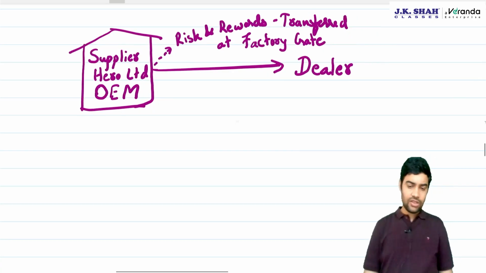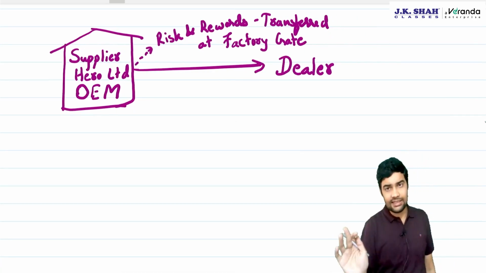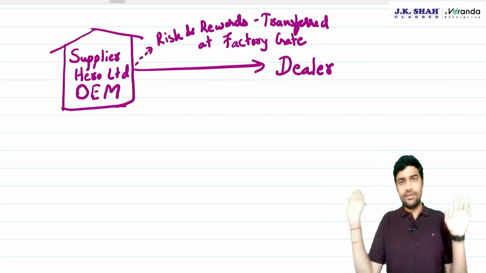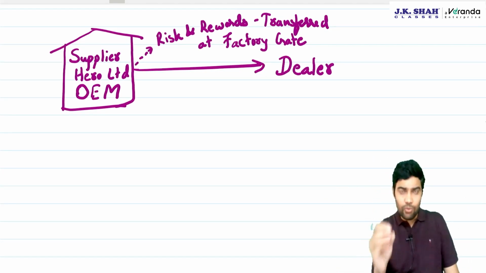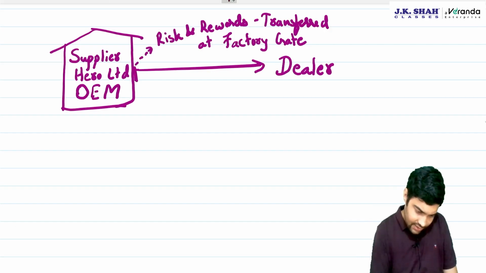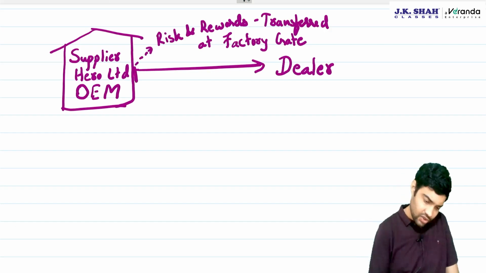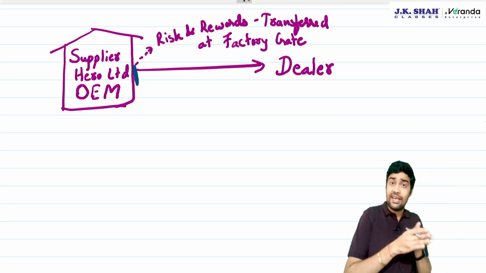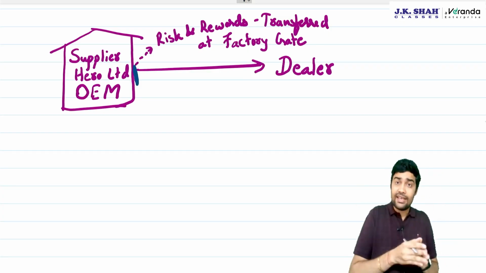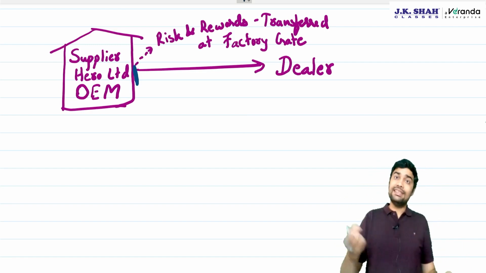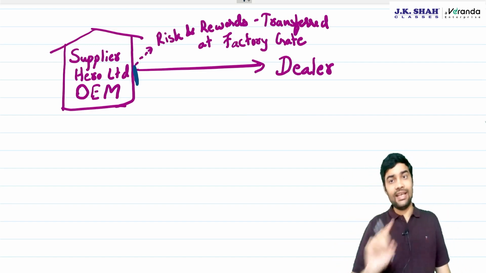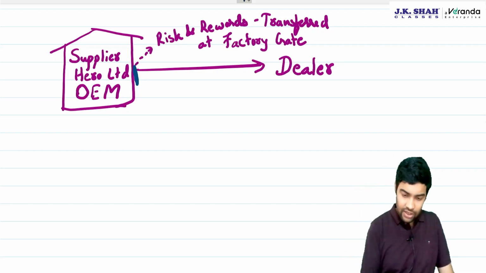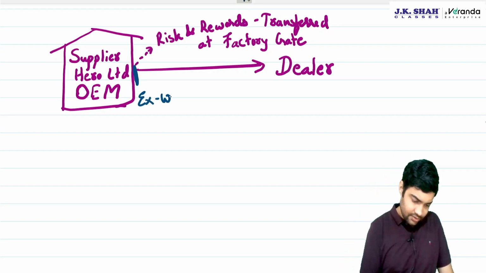The risk and rewards of that particular bike, whether there is an increase in price, whether there is a damage, whether it gets lost, everything is on the dealer the moment it leaves the factory. Hero Limited might arrange the insurance, might arrange the transportation, but the entire risk and rewards is shifted to the dealer at the factory. This is called ex-works contract.